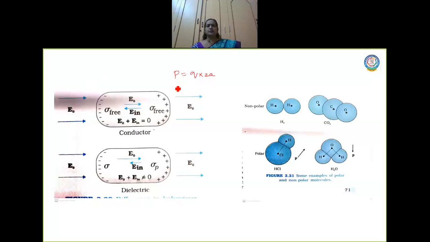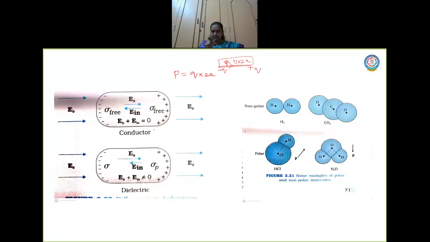What is a dipole moment? You know that. Suppose this is a dipole, minus q and plus q. Now the dipole moment P is measured from minus q to plus q. I hope you remember all these things. P is equal to q into 2a. The distance between the charges, minus and plus, is 2a. The dipole moment is 2qa. This is what we read in your first chapter.